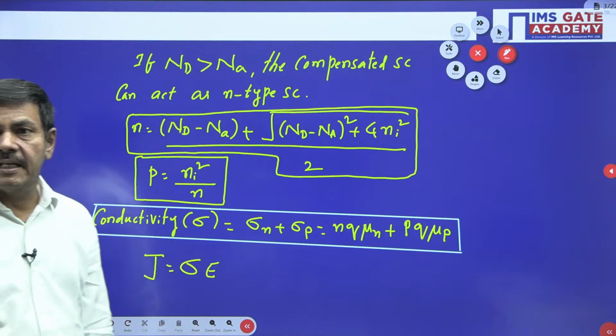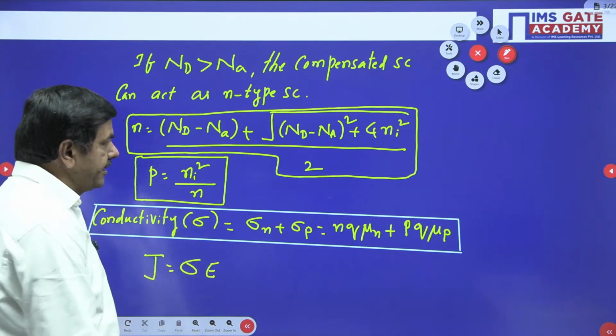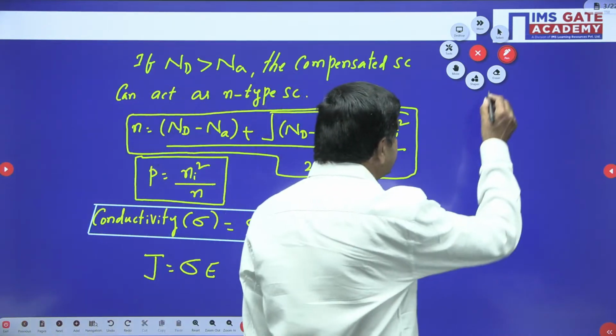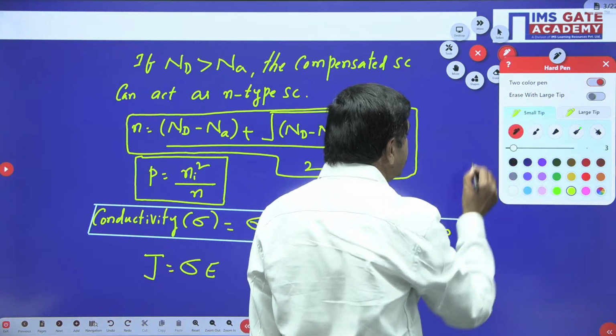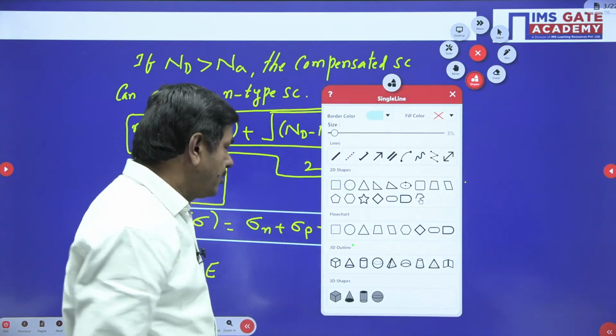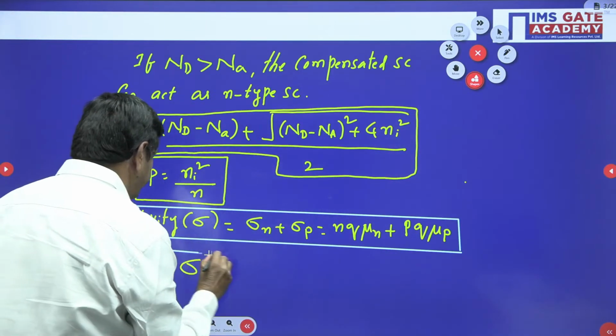E is the electric field intensity. By multiplying these two you can get the current density. Current density is in amperes per cm square, or sorry, amperes per meter square also we can put. This is the formula required.